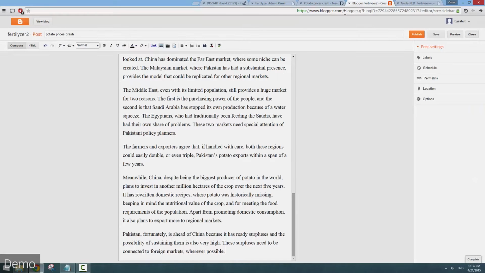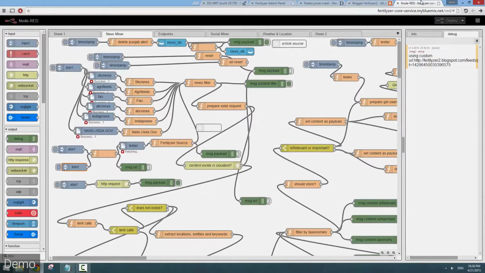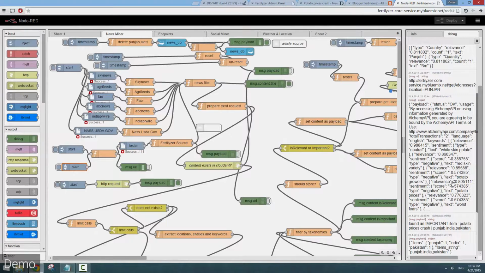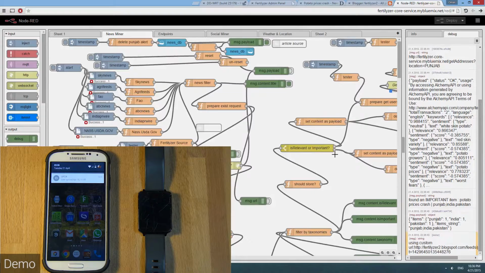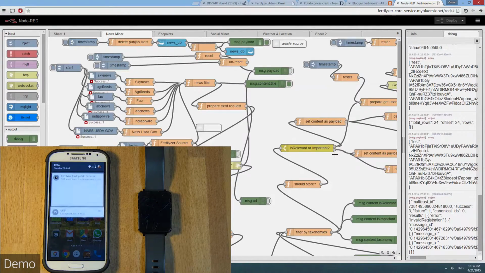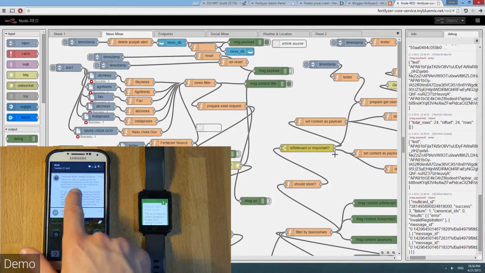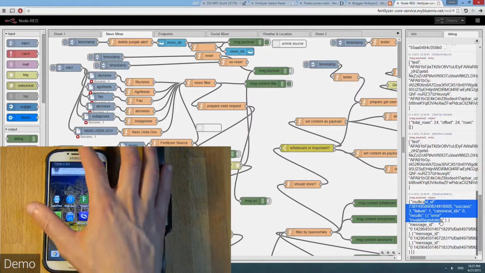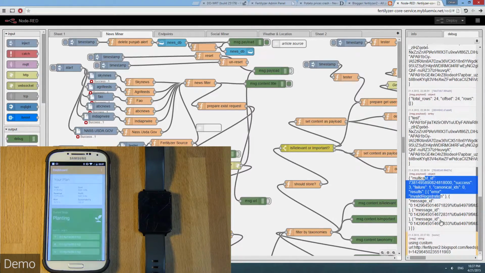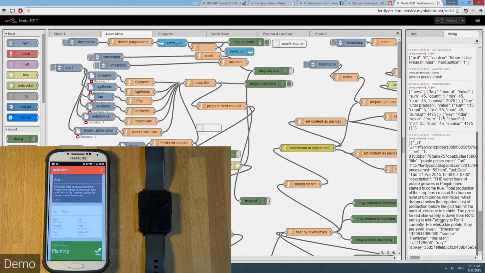And let's hit publish. We can see the new service have found the item and started querying Alchemy API regarding the taxonomy, location, and keyword sentiment. Notice how even though the only location mentioned is Punjab, we were able to associate it with India using Google Maps API and send the push notification to the right user. Going back to the Fertilyzer dashboard, we can see the alert has been added.